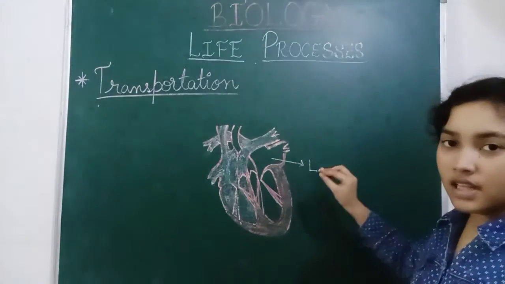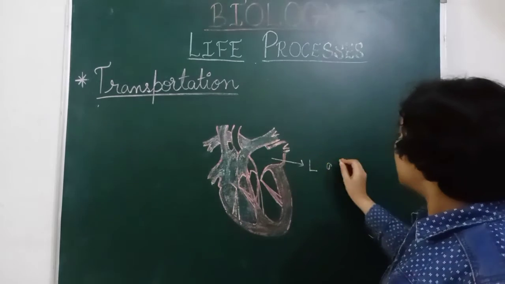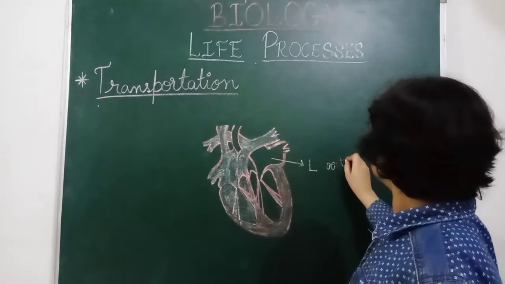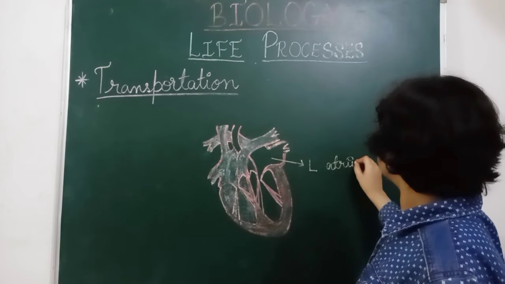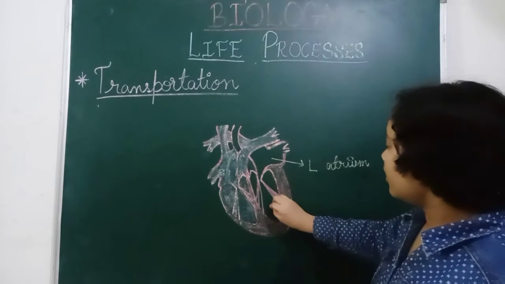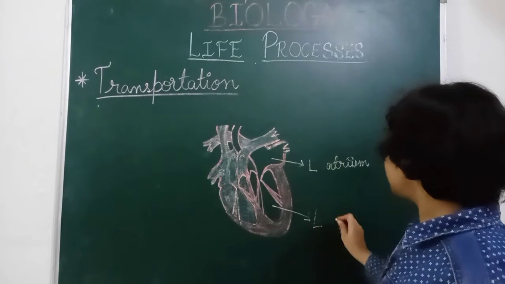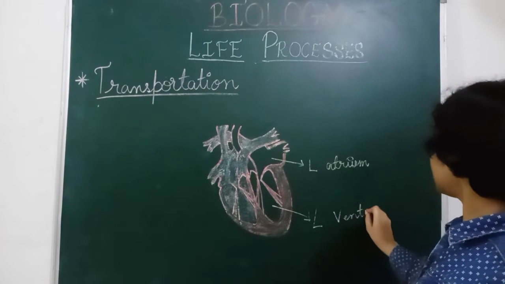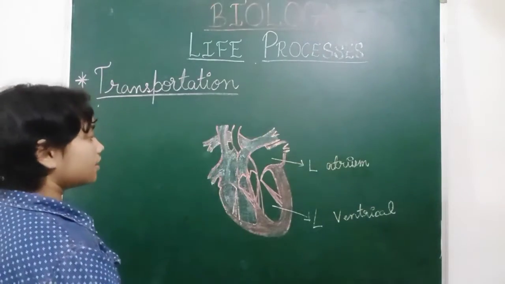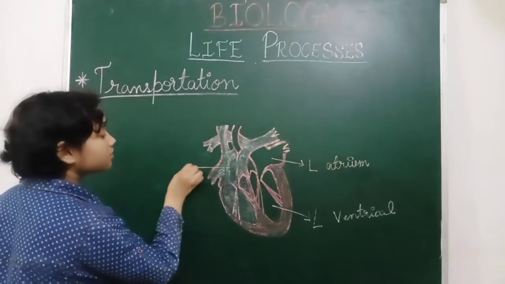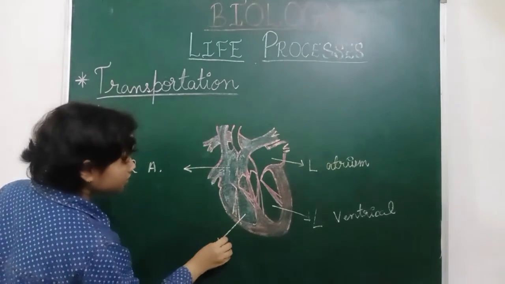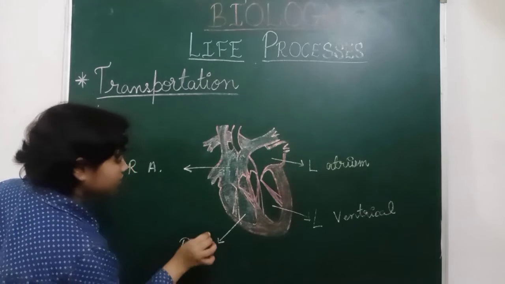So in the left side we have the left atrium, and in the lower part we have the left ventricle. Similarly, on the right side we have the right atrium, and in the lower part we have the right ventricle.